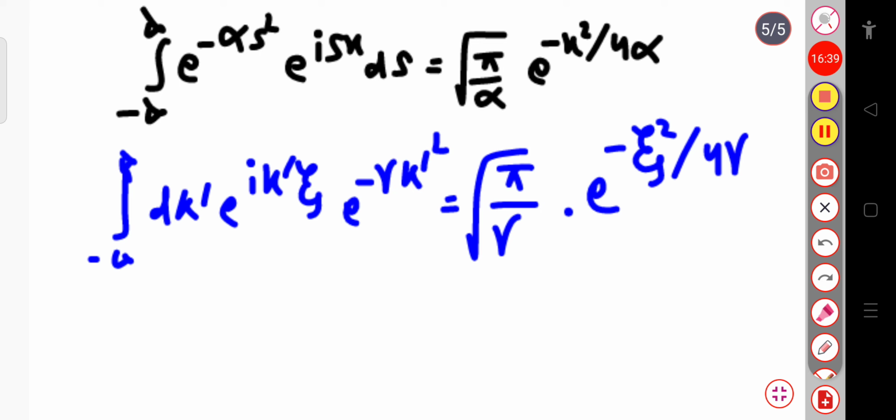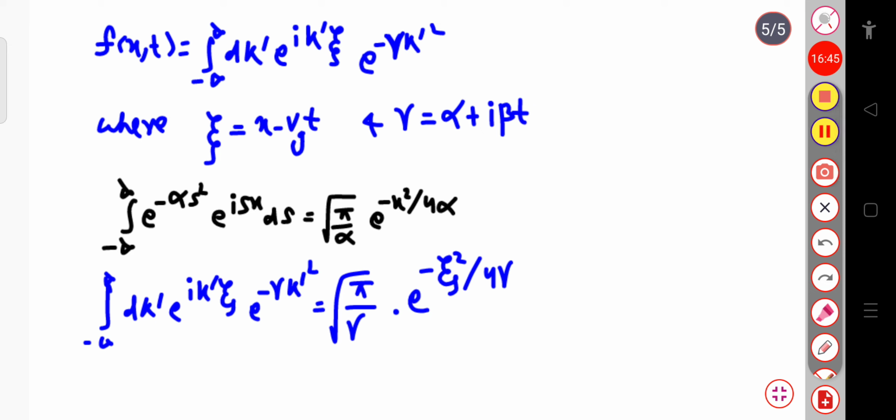Now I will substitute the value into f of x,t. Here gamma equals alpha plus i beta t, and zeta and gamma values are as given. Why have we written this symbol? To simplify this total integration.